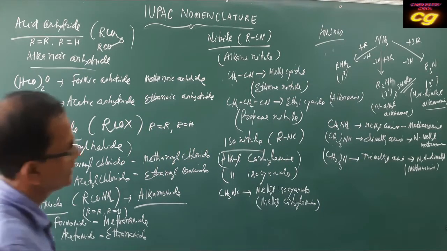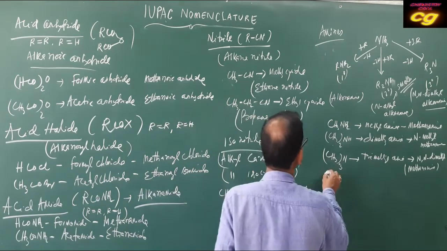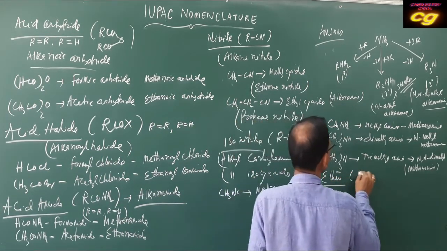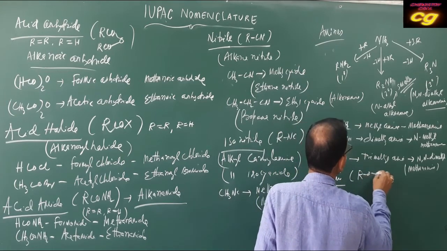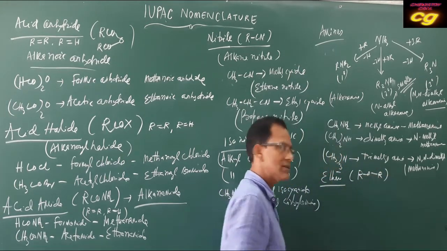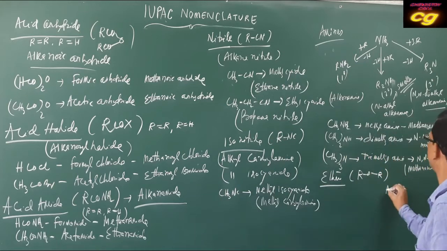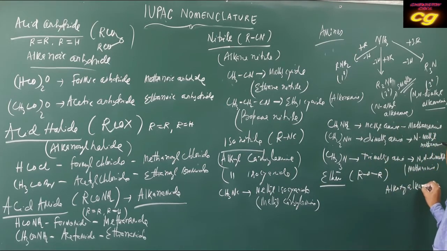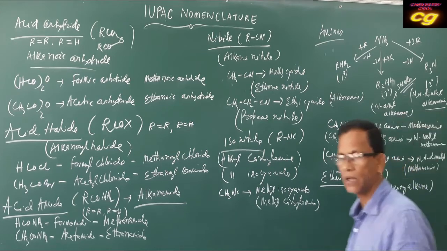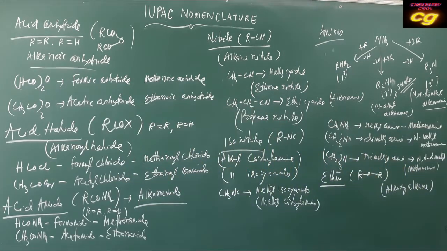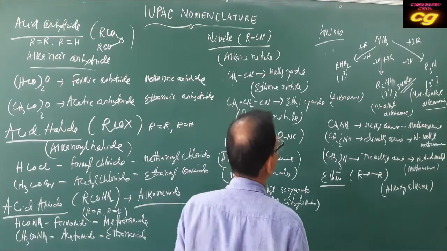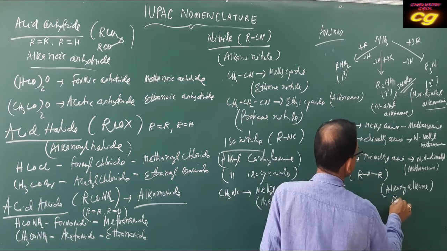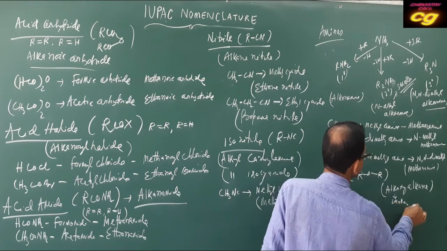Then regarding ether, the general formula is ROR. It is also called alkoxyalkane. The alkoxy is the smaller group, which is very important.